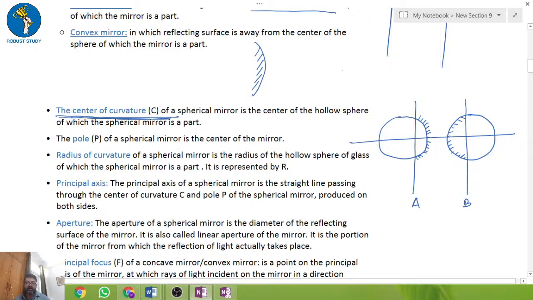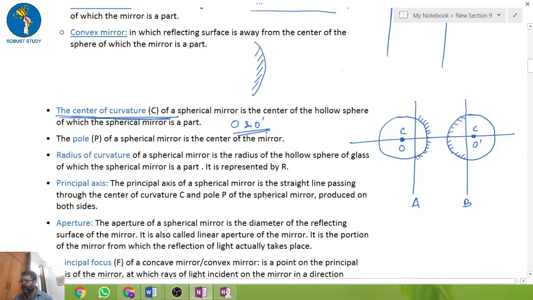Now here I will discuss: this is the center of the hollow sphere. So what is the center of curvature? The center of curvature of a spherical mirror means the center of the hollow sphere. So if you call these points O and O dash, O and O dash are the centers of the hollow sphere. They are basically the centers of curvature, and normally it is denoted by C. Okay, now what is pole?